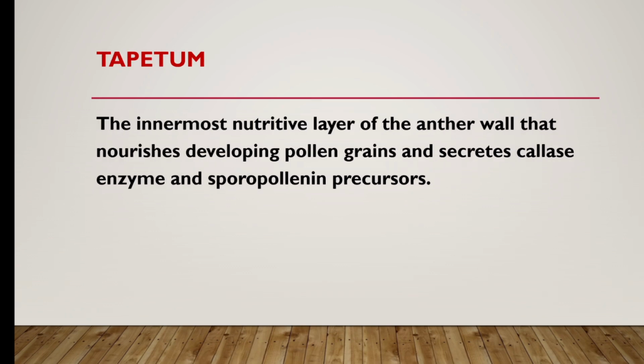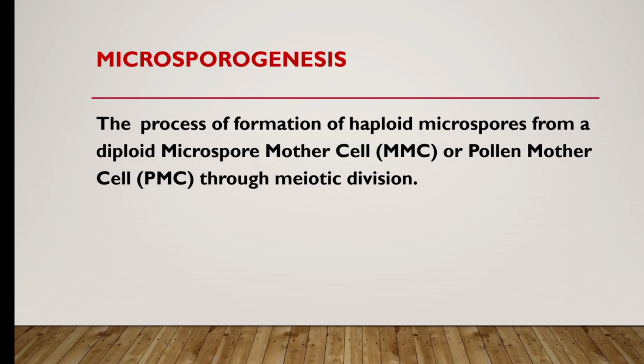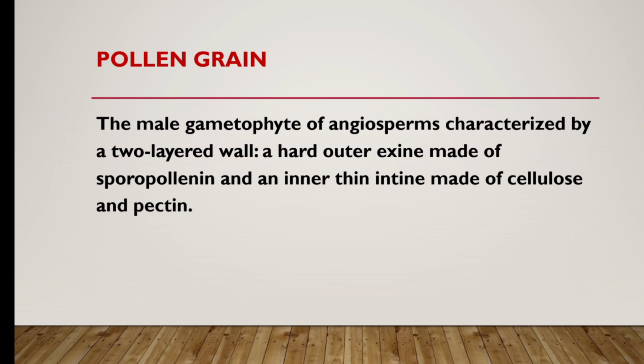Tapetum, the innermost nutritive layer of the anther wall that nourishes developing pollen grains and secretes callase enzyme and sporopollenin precursors. Microsporogenesis, the process of formation of haploid microspores from a diploid microspore mother cell or pollen mother cell through meiotic division. Pollen grain, the male gametophyte of angiosperms characterized by a two-layered wall, a harder outer exine made of sporopollenin and an inner thin intine made of cellulose and pectin.